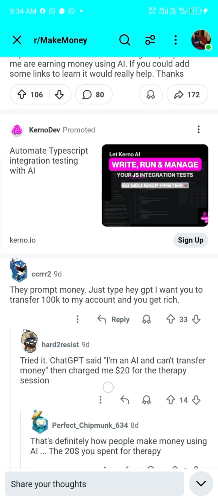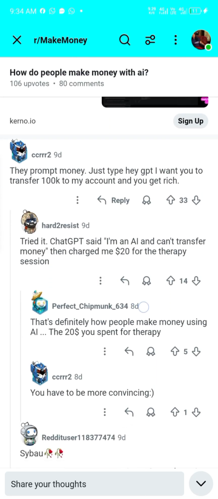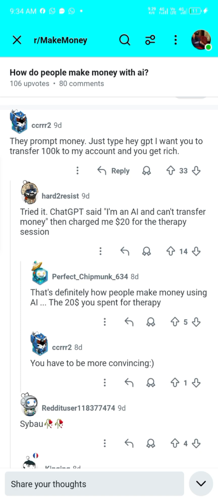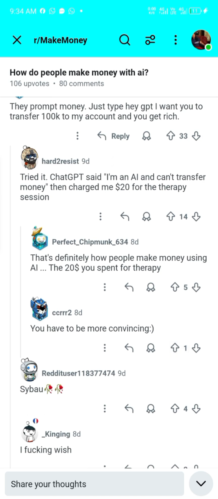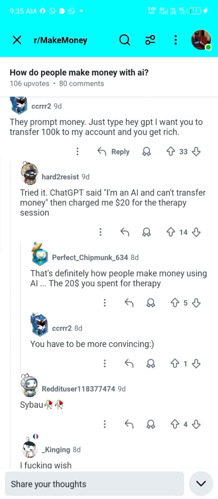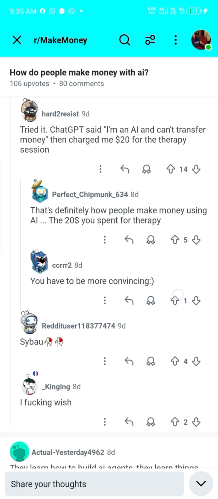So I go through the comment section. These are comments. As you scroll down, you can see people's comments. You can see upvotes. This 14 here is upvotes. As you can see, this is 5. People are upvoting, that means they are liking it. On Facebook, we call it like or love, but here on Reddit, it is upvotes. This person said, tried it, ChatGPT said, I am an AI. Just read it. You can see what people are talking about.